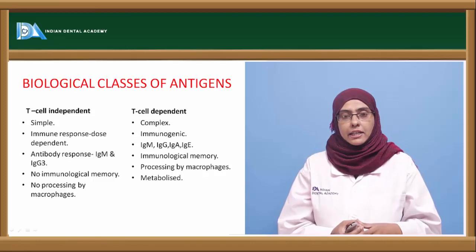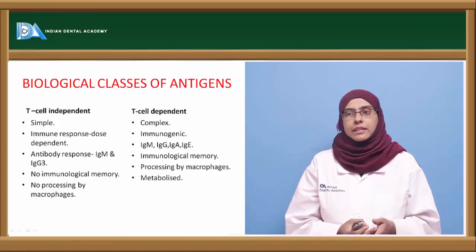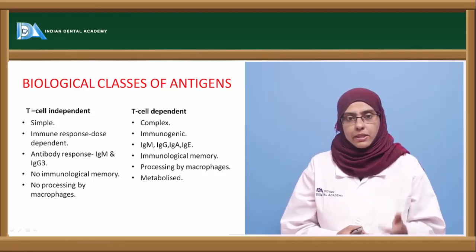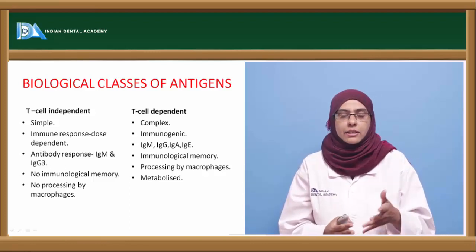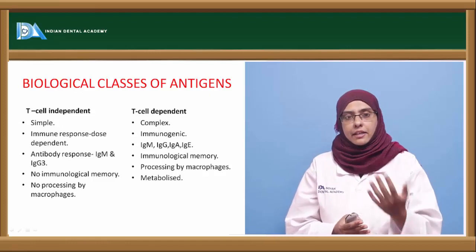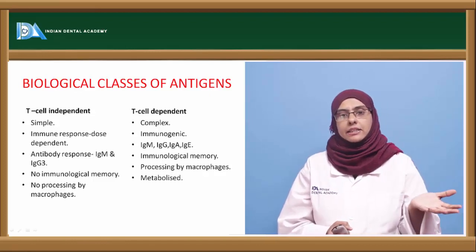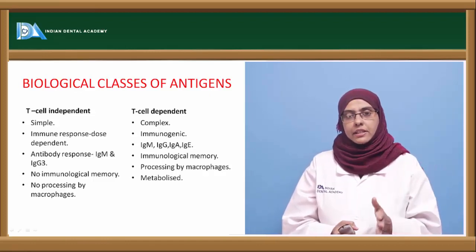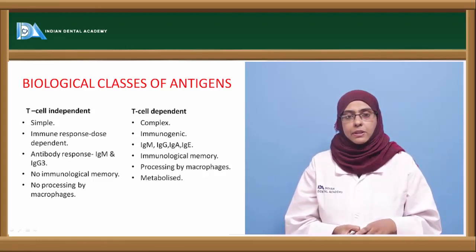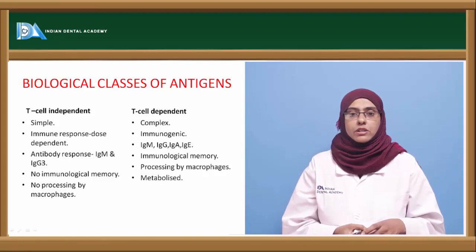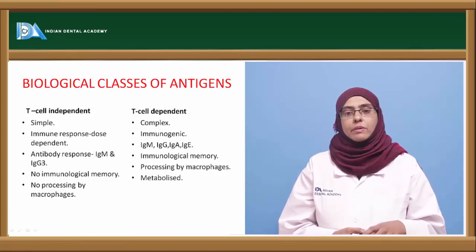Next is the antibody response towards T cell independent antigens, which is majorly via IgM and IgG3 immunoglobulins, which are nothing but the classes of antibodies that respond towards the antigen activating the immune system via the T cell independent mechanism. And in this particular mechanism you will not find immunological memory, that is, there is no memory response.